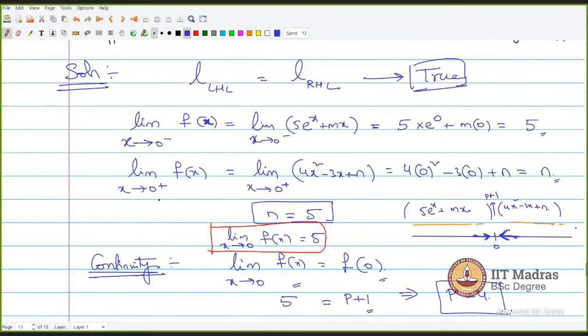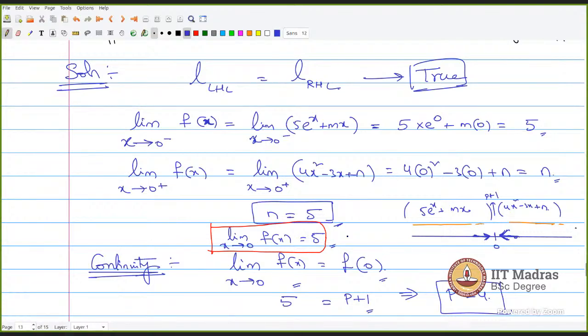Similarly, when x approaches from the right hand side, f of x behaves like 4x square minus 3x plus n, which has a quadratic nature. So I substitute 4x square minus 3x plus n in place of f of x, and if I compute the limit value, I get n. But I know that the left hand limit and the right hand limit are equal because the limit should exist there. Therefore, my n should be equal to 5. From there, I can write limit x tends to 0, f of x is 5.